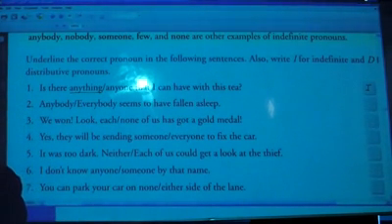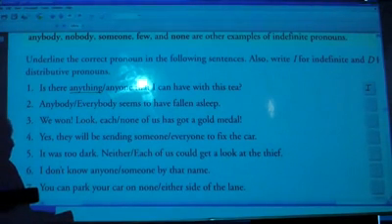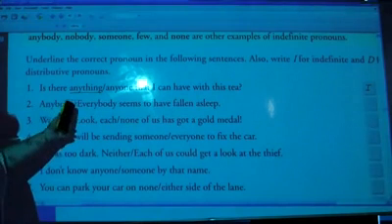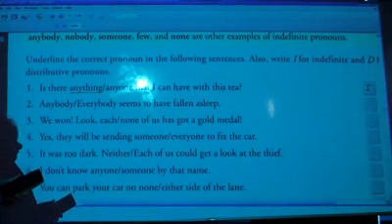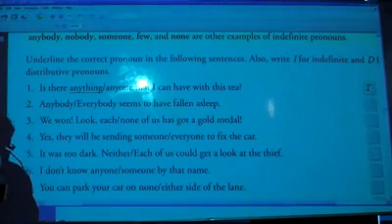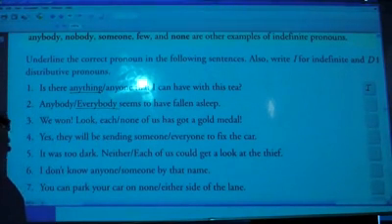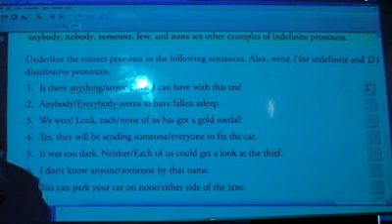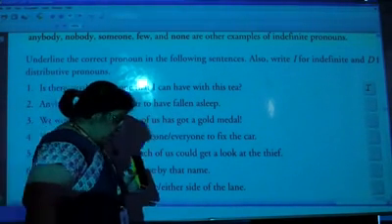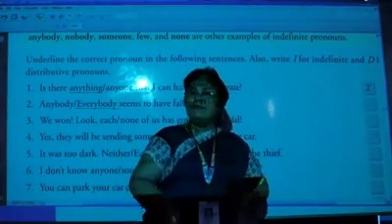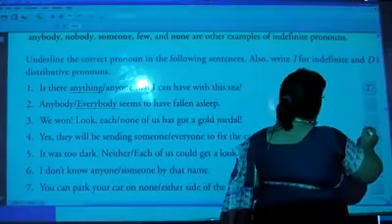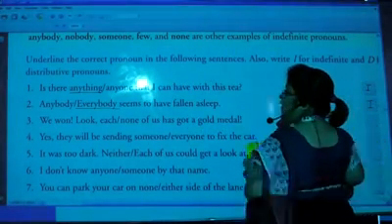Got it? Next, the next one is anybody or everybody seems to have fallen asleep. Now, anybody or everybody, which will be used? Anybody means koi ek and everybody means sab, right? So, what will be the right answer? Yes, everybody. Okay, everybody seems to have fallen asleep. Now, are we pointing out towards someone? No. So, it is indefinite.